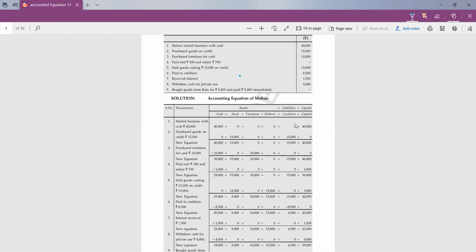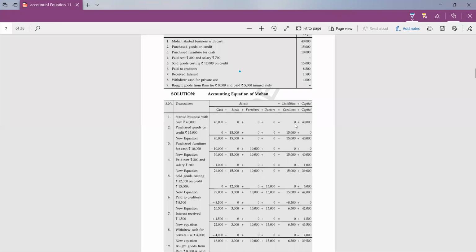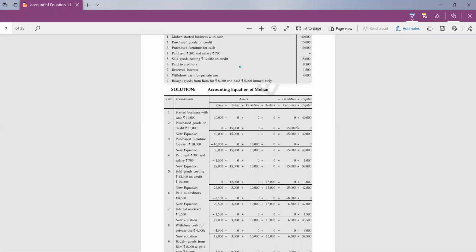And goods we have purchased for 15,000. So we have to write 15,000 under the stock column. It means now you have a stock of rupees 15,000. Then there is no effect on furniture, write zero. No effect on debtors, again zero. And in creditors, now we have a liability of rupees 15,000. And in capital, there is no effect, again zero.